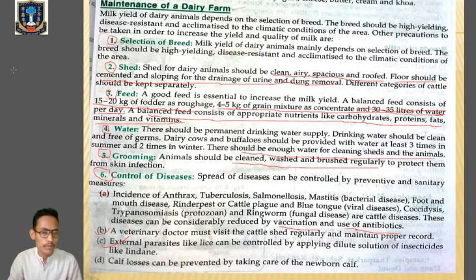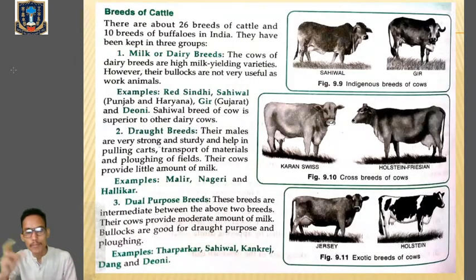So we have just finished the maintenance of dairy farm, which is very easy. First one, selection of breed, then shelter, feed, water, grooming, and we have to control diseases. And last one, we have to maintain proper cleanliness and hygienic conditions in the dairy farm. Clear? Now, next one, breeds of cattle.